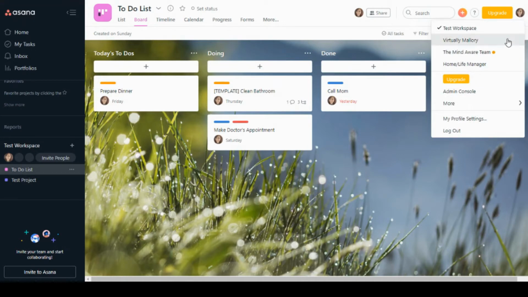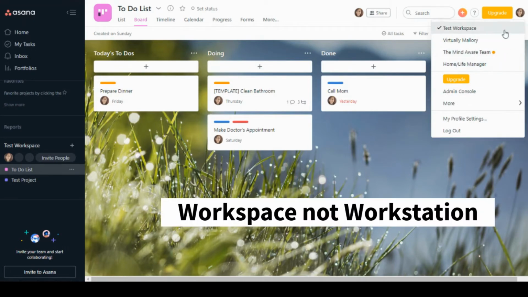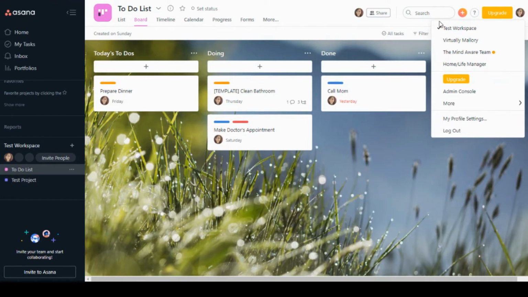Now, one other difference. So these are the different workstations that I have. These are similar to Trello, where Trello would say teams. These are the different workstations that I have in Asana. Now, the one thing, when you click on a new workstation, it opens up a new tab as opposed to just using the same tab.